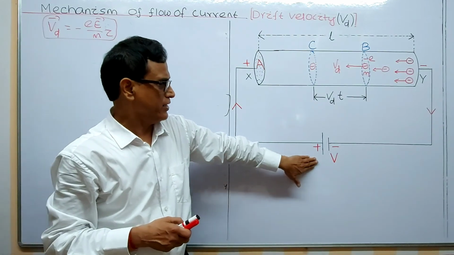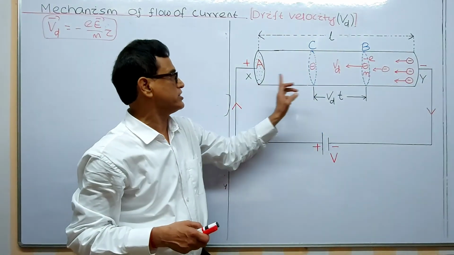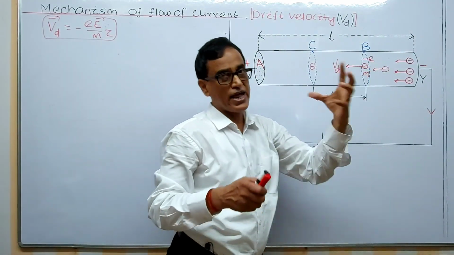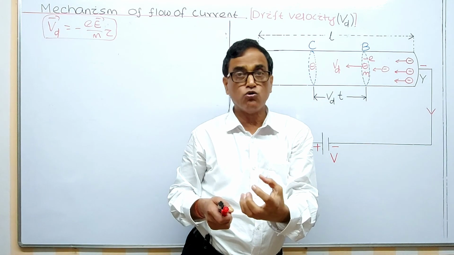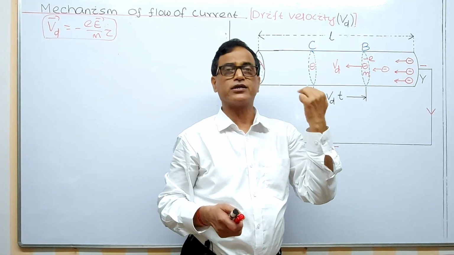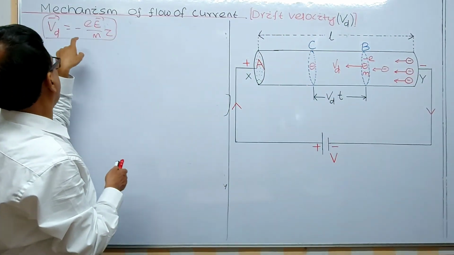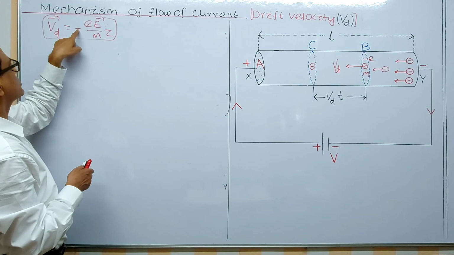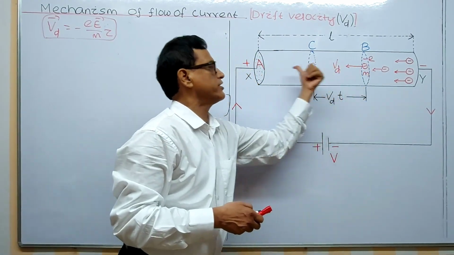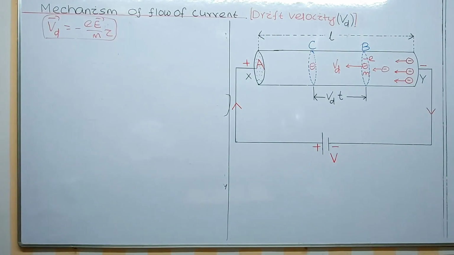Whenever a battery of potential difference V is applied across this conductor XY of length L, each electron inside the conductor, which was earlier in random motion, aligns from negative towards positive with a velocity Vd, whose magnitude is given by this, but direction is opposite to the electric field. The electric field is plus to minus, the electron drifts from minus to plus. I think you can view this picture very clearly.